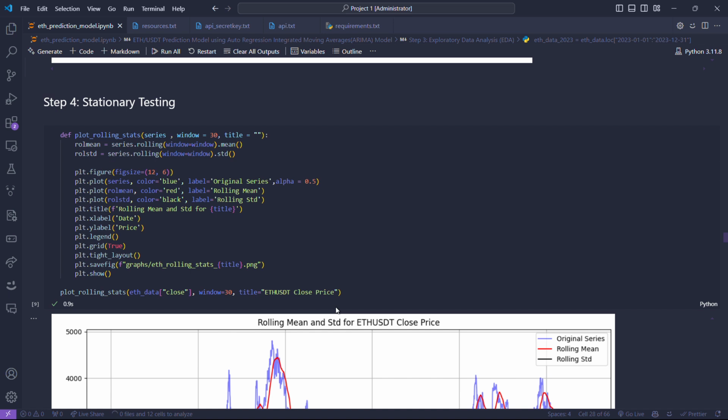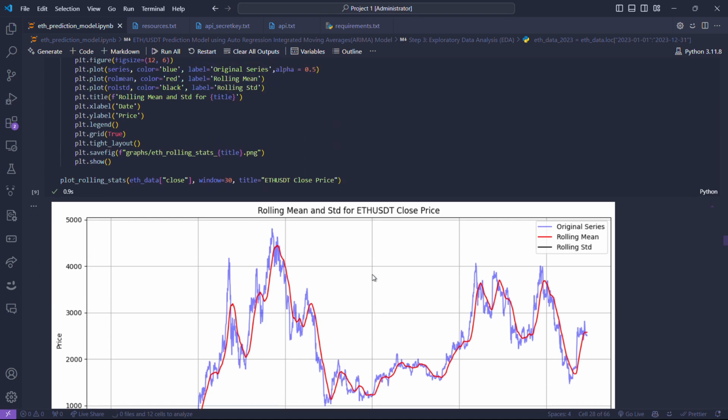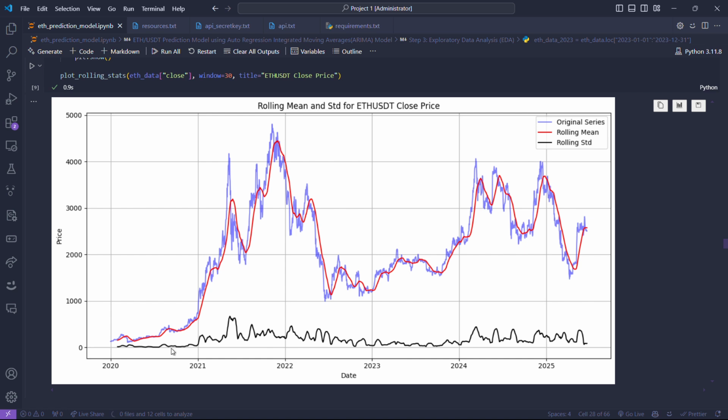Now I have to apply stationarity testing to check if my data is even stationary or not. First, I simply graphed out the rolling standard deviation, and just by looking at the graph I initially concluded that this is stationary data.